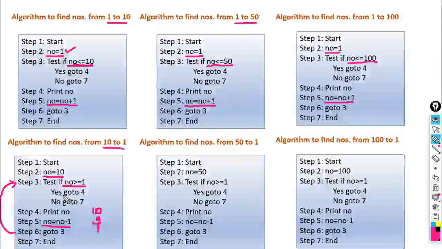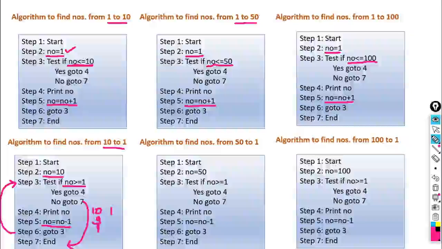Okay. So when it has value 1, it will check 1 greater than equal to 1. Yes, this is true, because 1 is equal to 1. So it goes to 4, it will print value 1, then it will execute NO is equal to NO minus 1. So now value of NO becomes 0. Okay. So it will execute go to 3. It will check 0 greater than 1. Is it true or false? So it is false. Okay. So when the value of NO becomes 0, it will take the control to the end of algorithm.